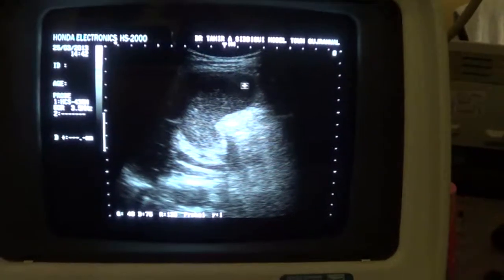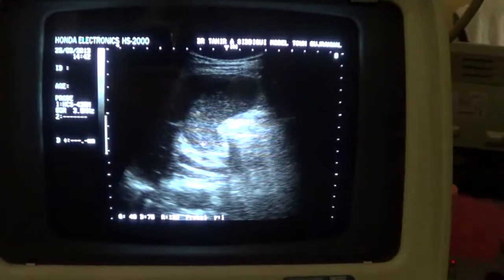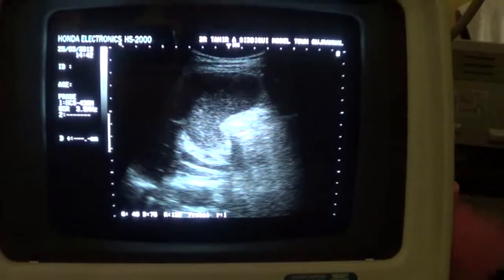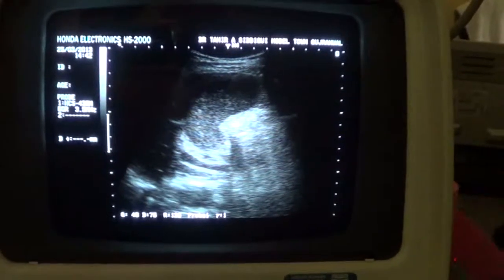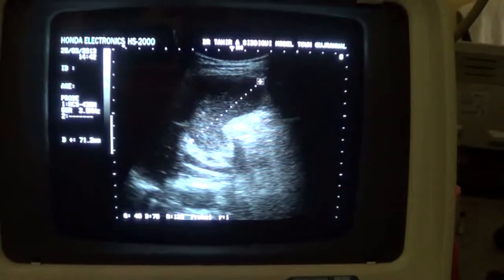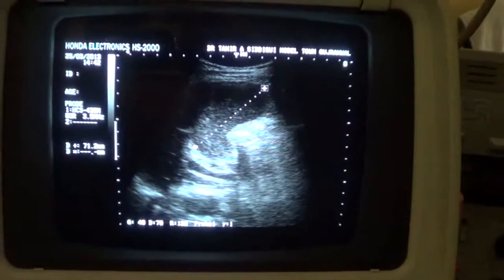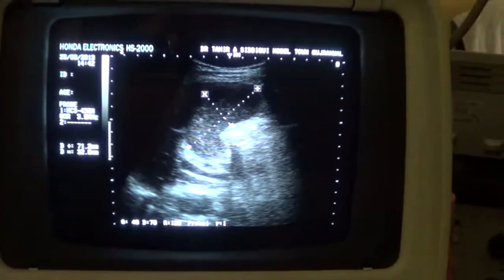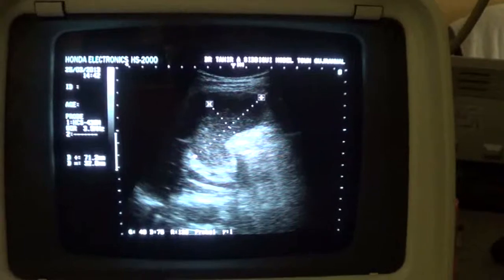The fundal region is relatively clear of the echoes, and this is the portal vein, this is the common bile duct. Common bile duct is not dilated, and the gallbladder is also not distended, by 7.1 into 3.2 centimeters.